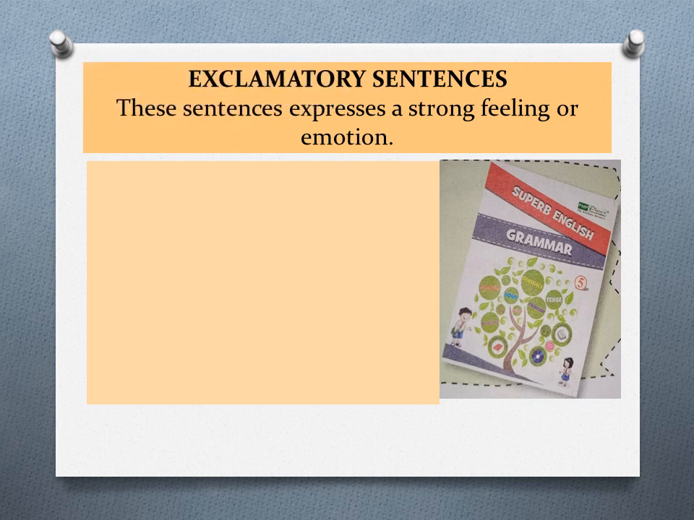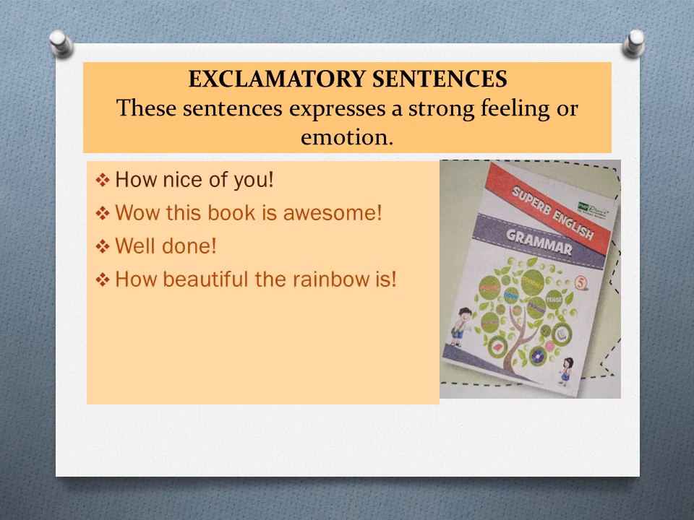Exclamatory sentences. These sentences express a strong feeling or emotion. For example, wow, this book is awesome. How nice of you. Well done. How beautiful the rainbow is. So in these sentences, a strong feeling or emotion is shown. And beta, at the end of every sentence, you can see an exclamation mark. So at the end, we use an exclamation mark in exclamatory sentences. Okay.